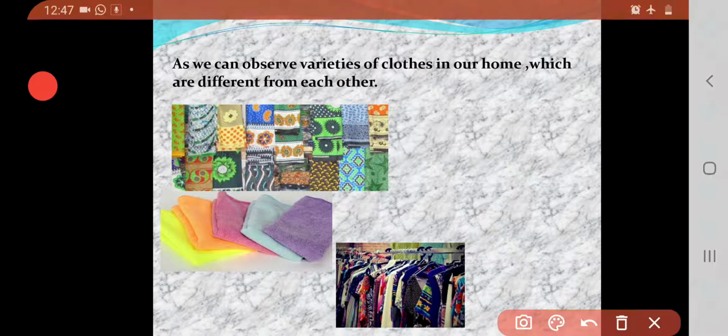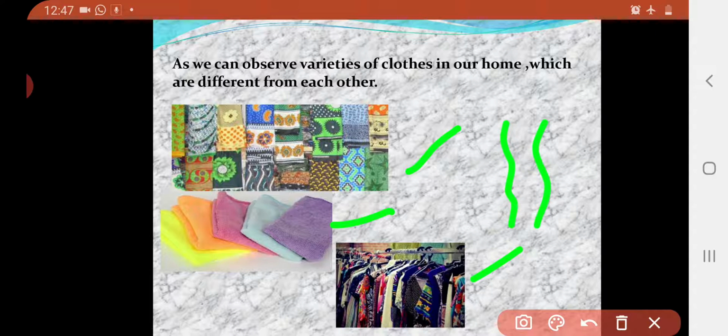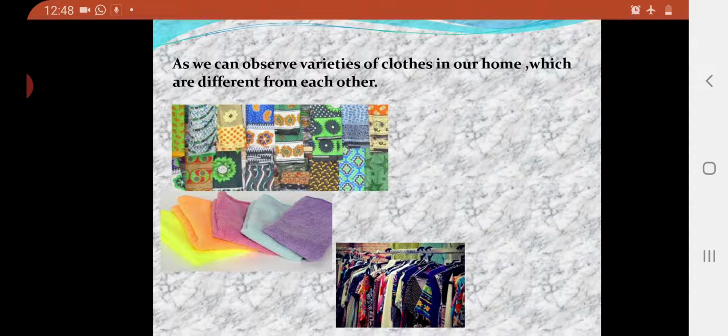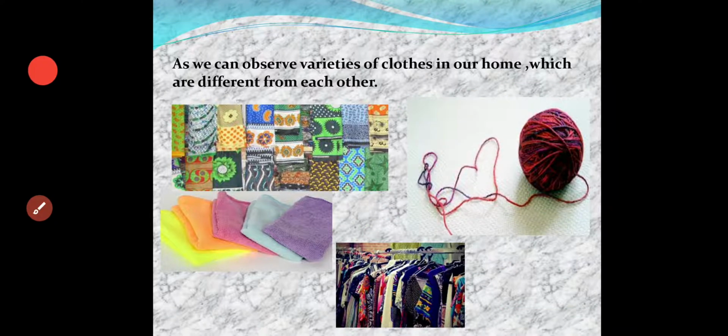So students, you are familiar with all these pictures. You can see a variety of saris here, napkins and dresses, right? All these clothes are made from threads, right? Do an activity in your home. Take those threads and try to separate them out. If you separate them, you will get still thinner threads, and those are called strands. Strands are nothing but fibers.